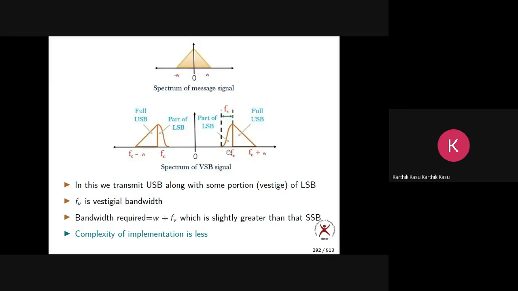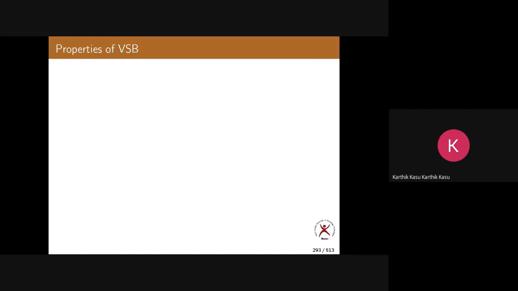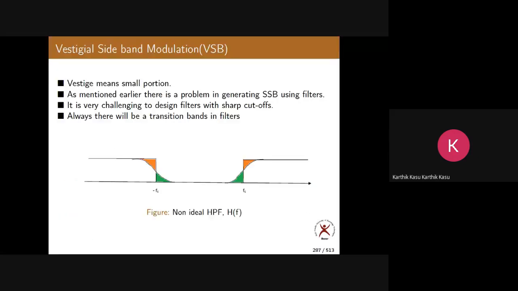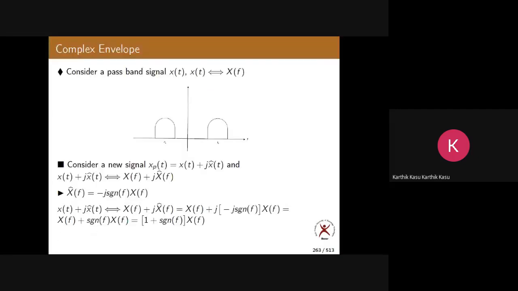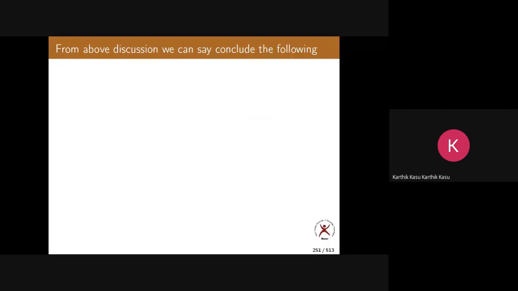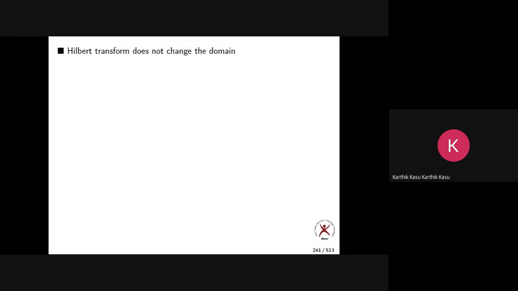Now let us go to some properties of VSB. How to generate VSB? First, how to generate SSB? I told you there are two methods. The first method is that we generate DSBSC and then we do filtering. If you forgot, let us go to the generation of SSB.